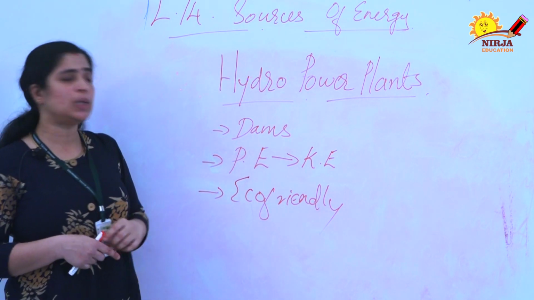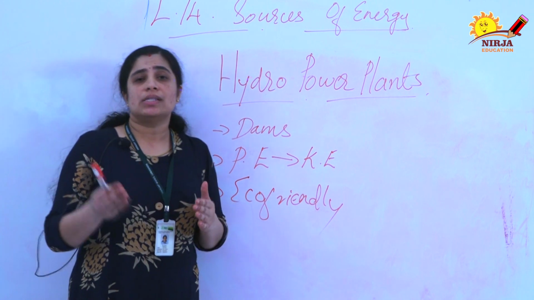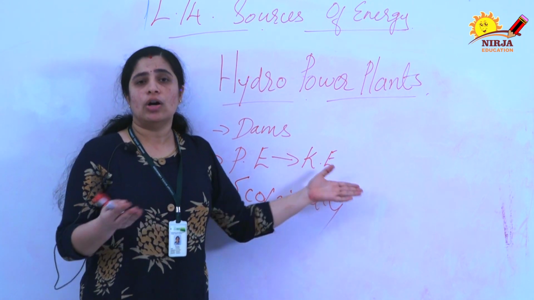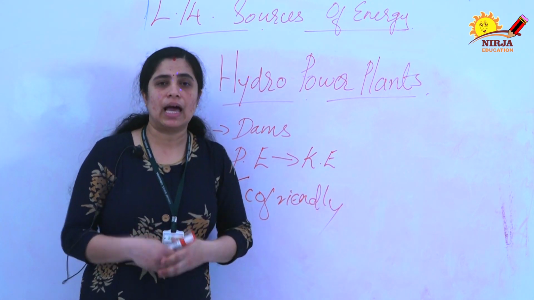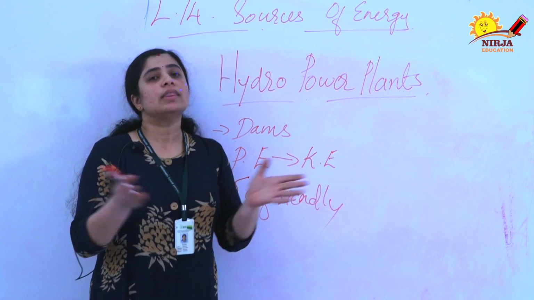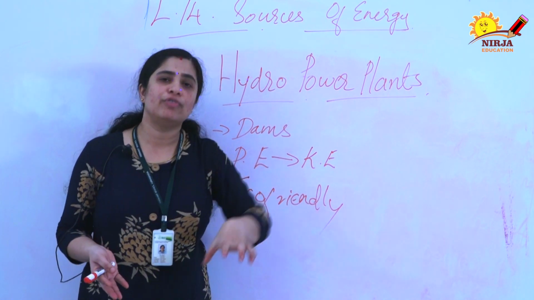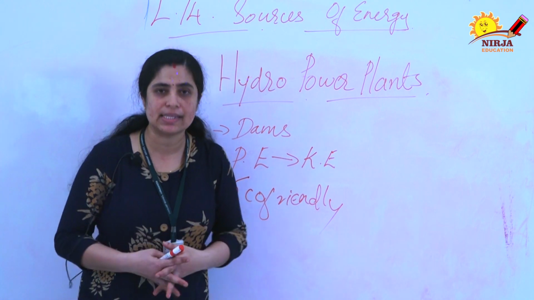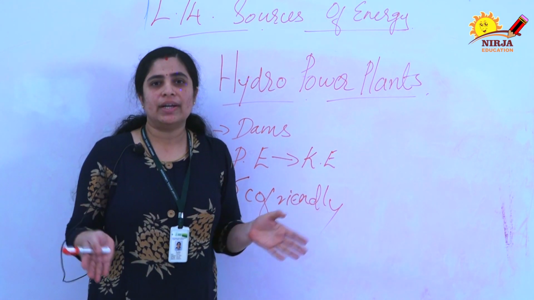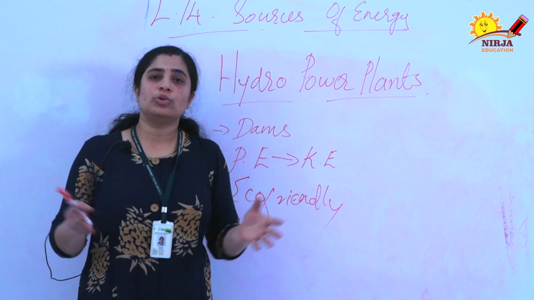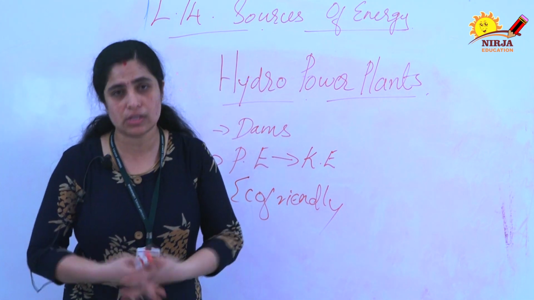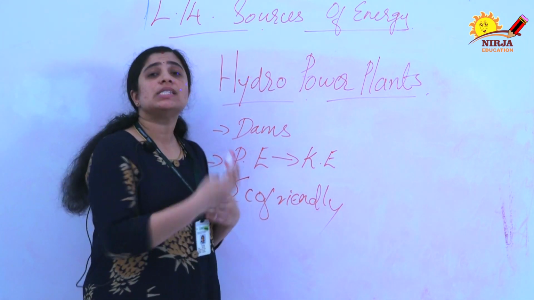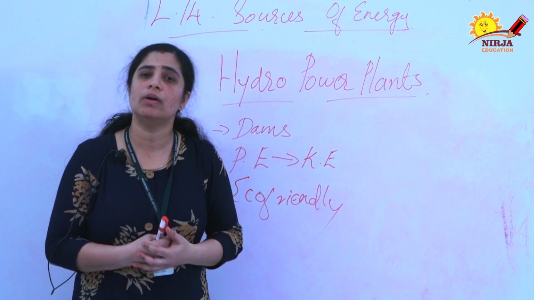The next disadvantage is that it can affect floods or drought. Already in Kerala it has happened. Due to the rainy season, they opened the dams because of the overfilling of these dams and the flood happened. They opened two or three dams at that time, so the flood became more severe. So these are some of the disadvantages of hydropower plants.